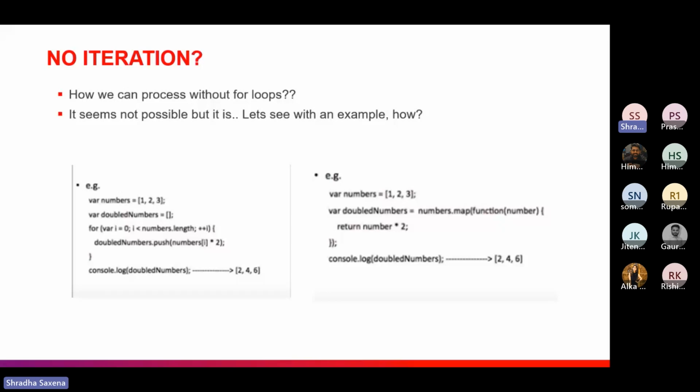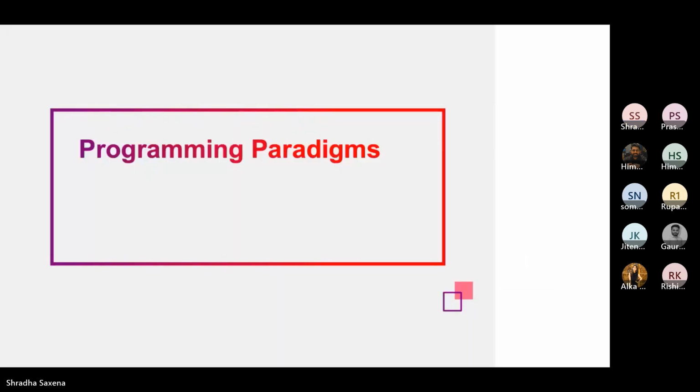This is a very simple example where we have an array of numbers, and we are iterating to its length and getting a multiple of 2. When you see the left hand side, we are getting the output, but we are using a for loop here. And as I said, we don't need an iteration. On the right side, you can see that we are using a map, and we are getting the same output, but without the iterations. So this is basically what we are trying to say, that it is possible to get the conclusions without iterations as well.